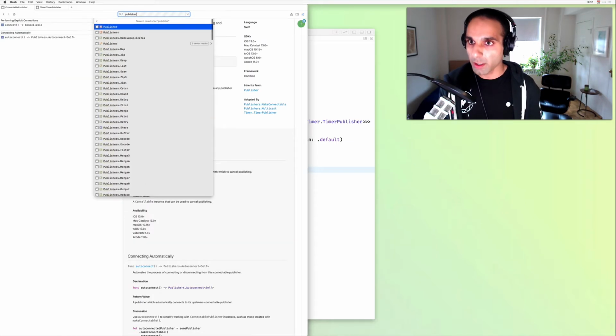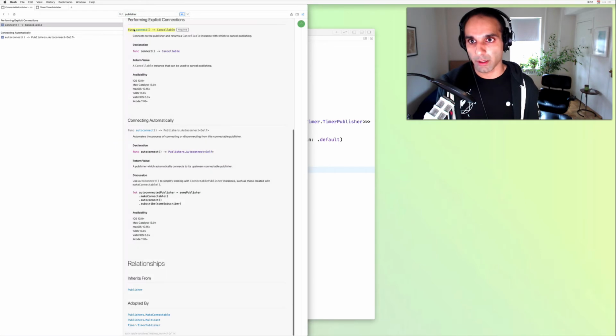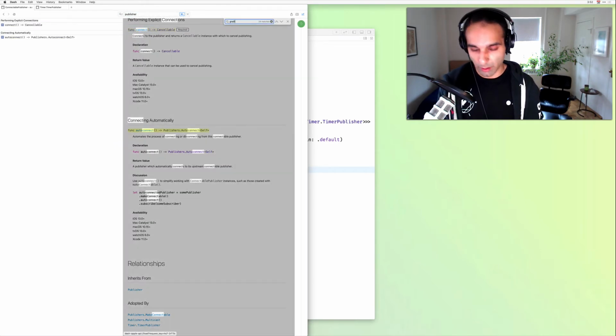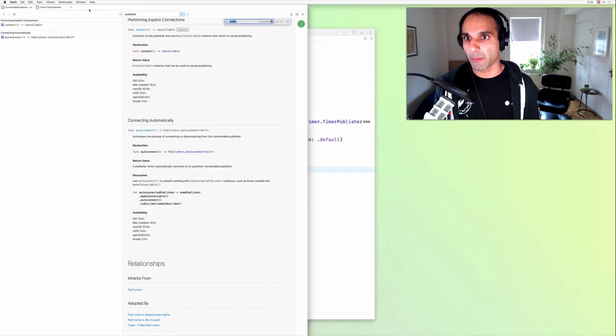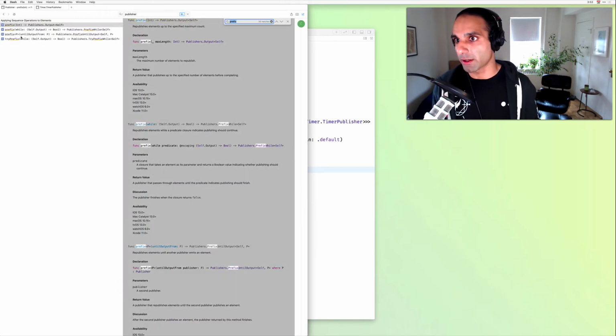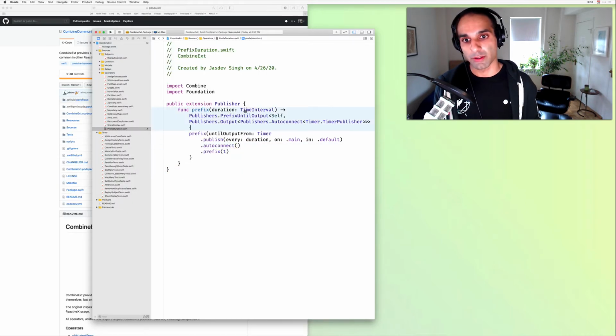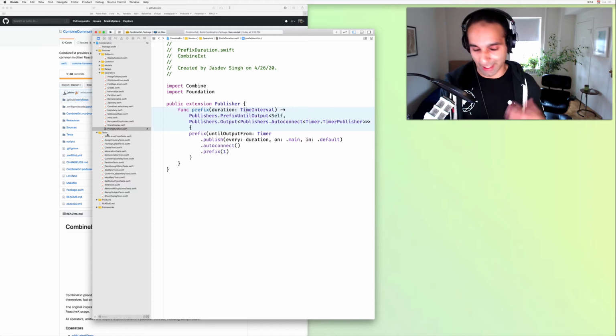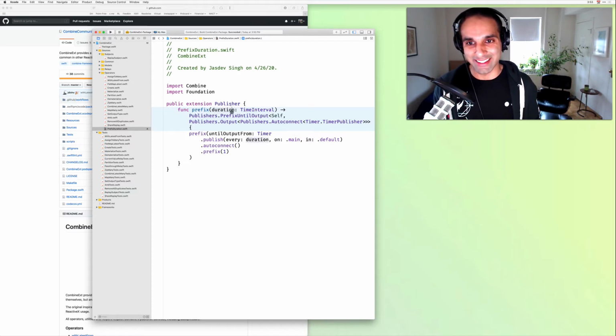So if we go publisher and then prefix. Yeah, that would add a 5th prefix overload. Cool, so let's go ahead and test this thing. And yeah, that's kind of like the second step in adding any CombineExt operator.